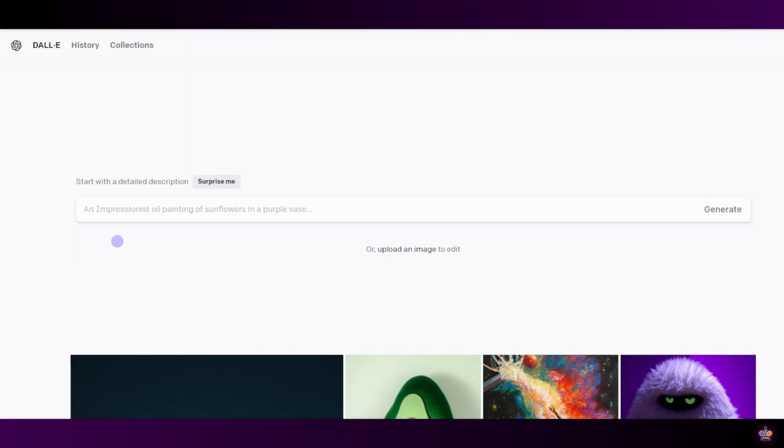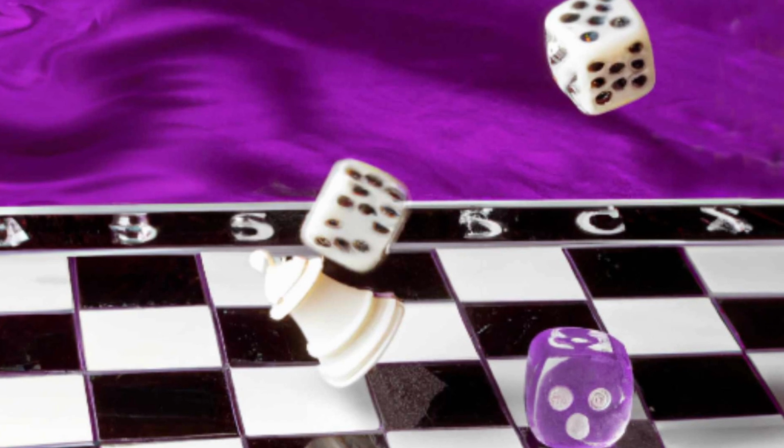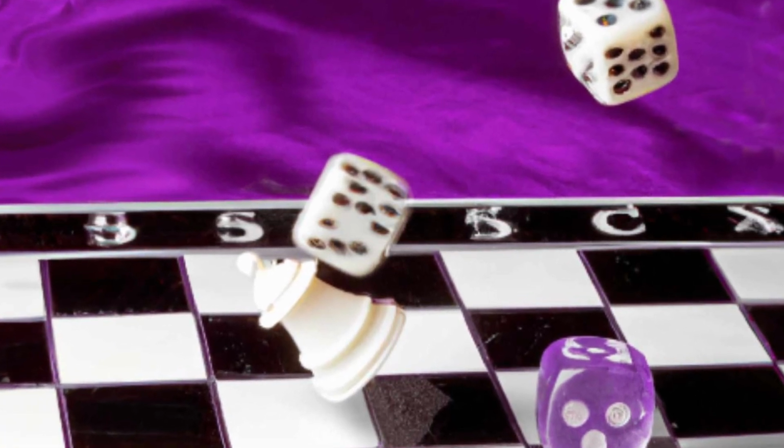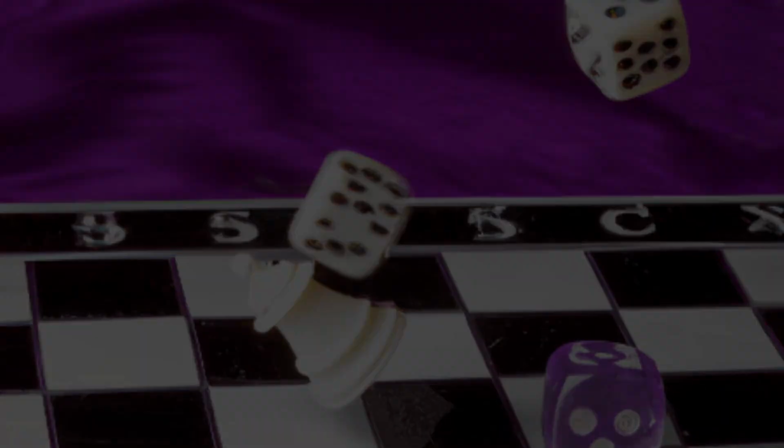So the other day I was experimenting with DALL-E, which is an AI tool that creates images based on a text description. This is a product of OpenAI, which is the same company that developed ChatGPT, and I was using this tool to create a thumbnail for my latest video, which was about the most unpredictable chess game. And after a lot of attempts, I finally got an image that I was satisfied with, but before that I got a lot of weird chess images as well, so let's take a look.